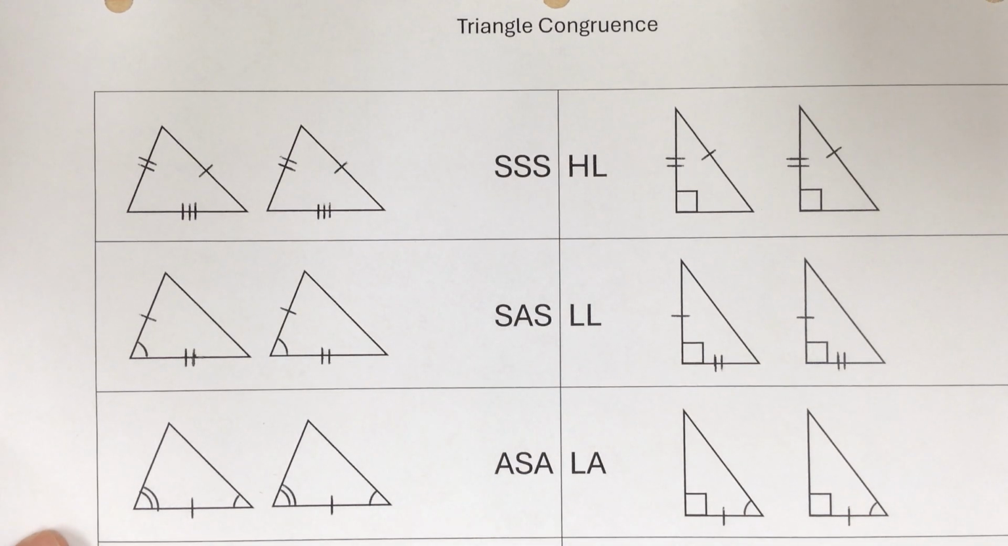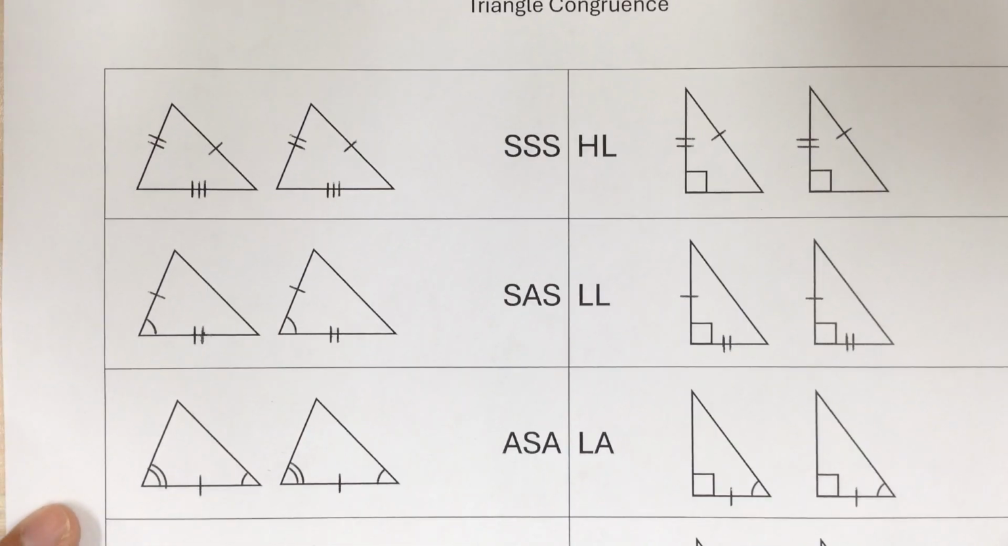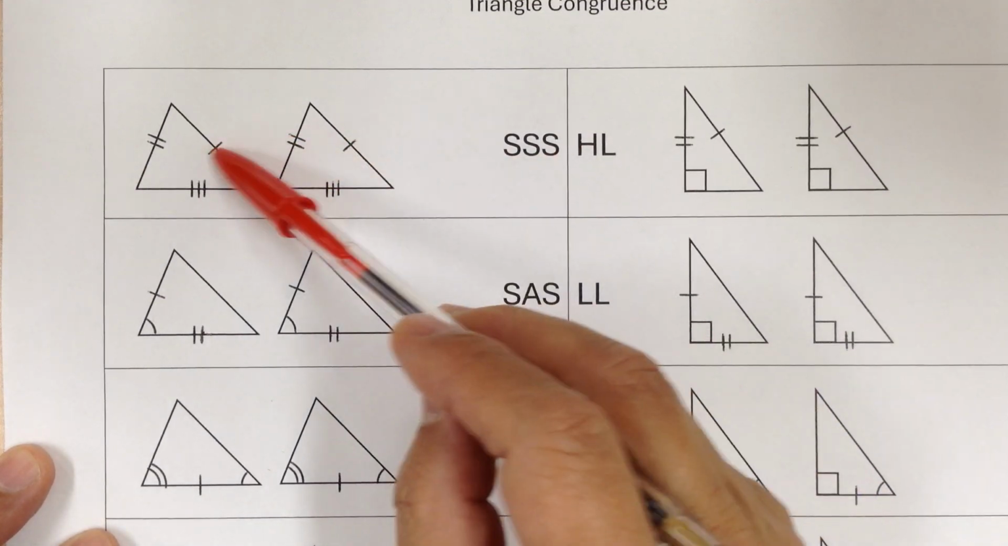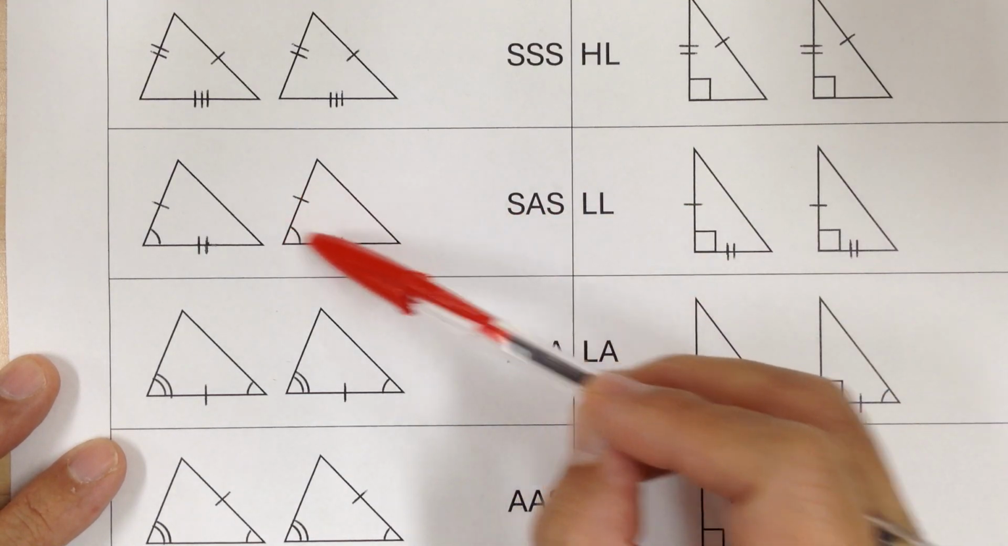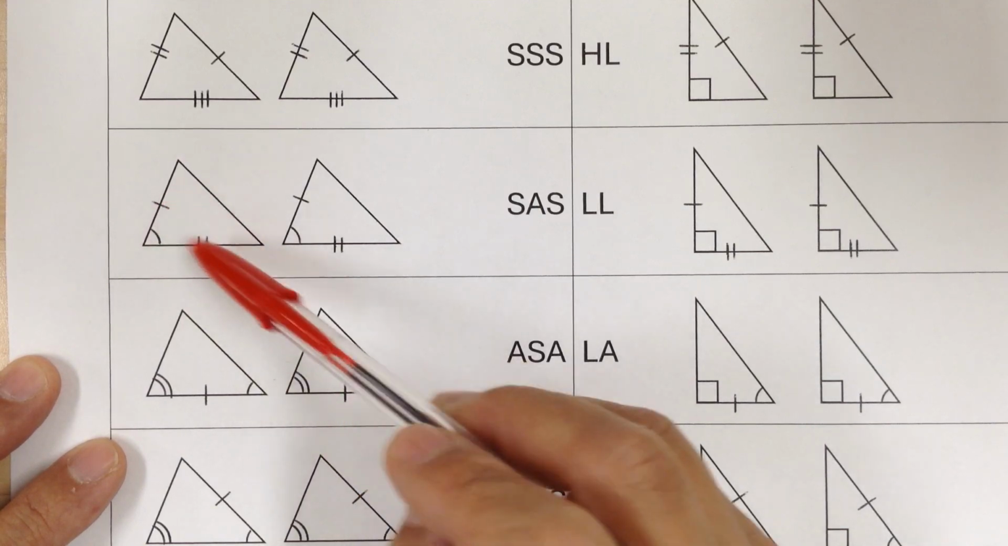Okay, so let's summarize triangle congruence, different ways to prove triangles are congruent. First one, over here you've got SSS, so side, side, side. This one you have the SAS, so side, angle, side. Notice the angle has to be between the two sides.